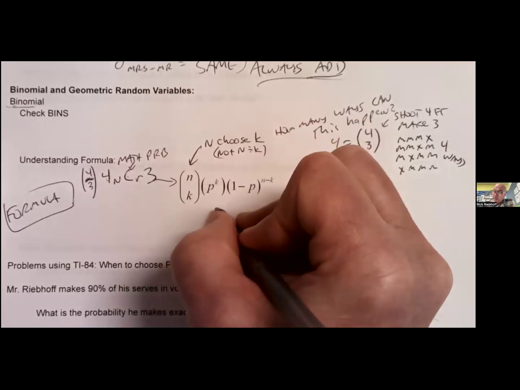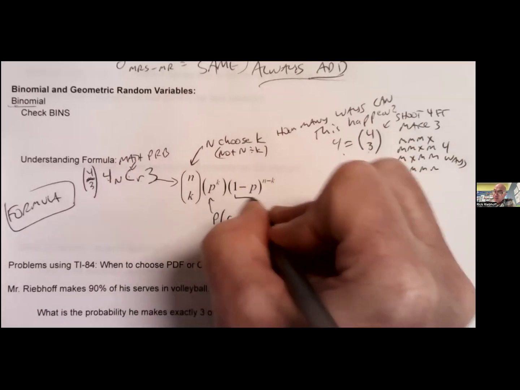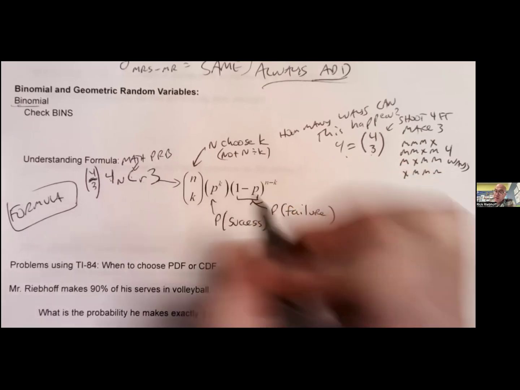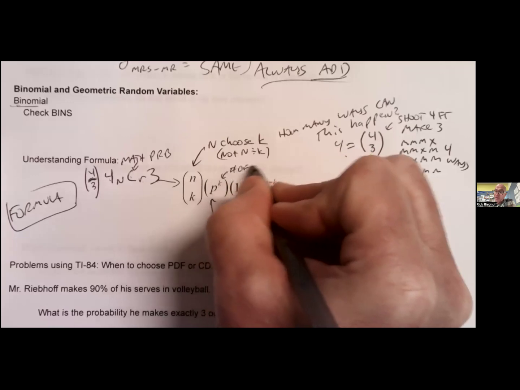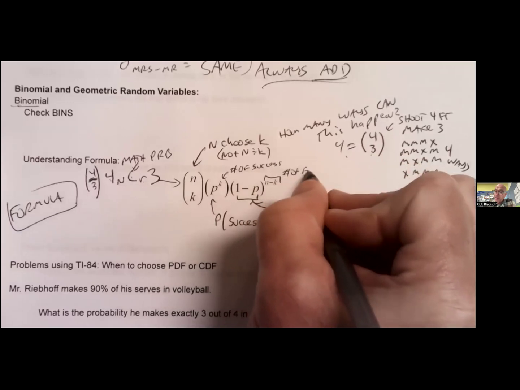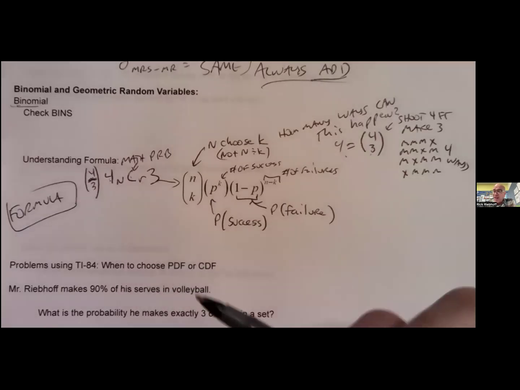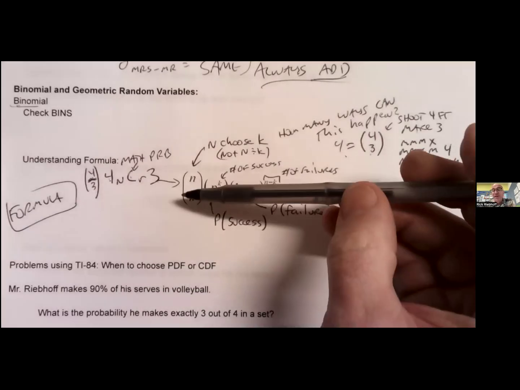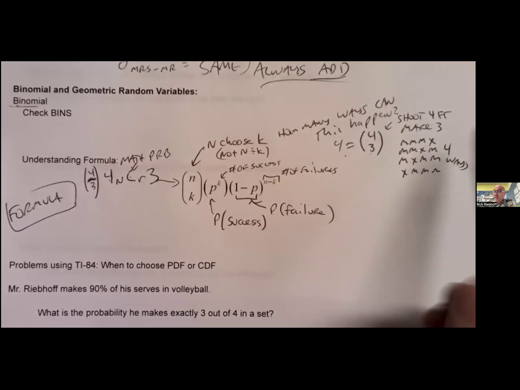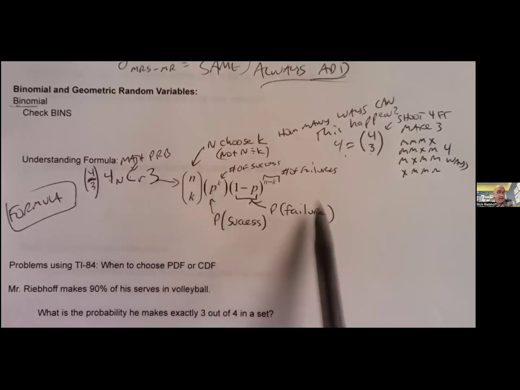P here is your probability of success, right? 1 minus P is your probability of failure, right? K is your number of successes. N minus K would be your number of failures. Okay. It's important to know how to use this formula. You're probably not going to have to use it by hand, but I can almost guarantee you a multiple choice problem that'll have 5 of these and it'll say which one is Mr. Reebok shoots 4 free throws and makes 3 out of them, the probability of that. And they'll give you this, right?